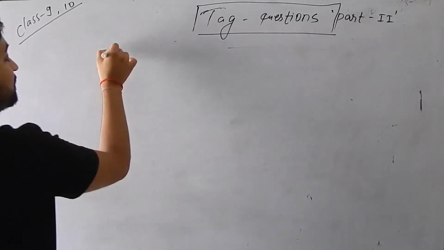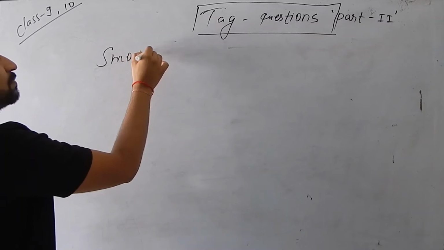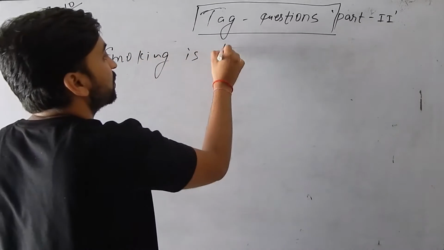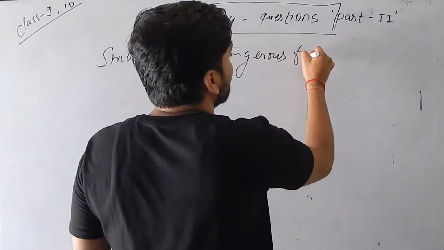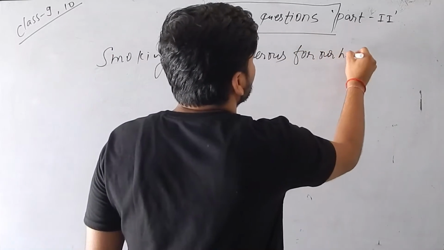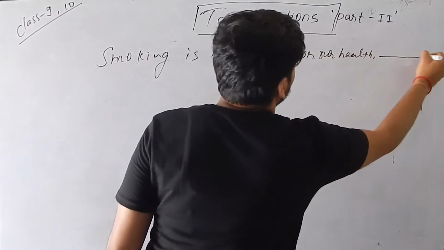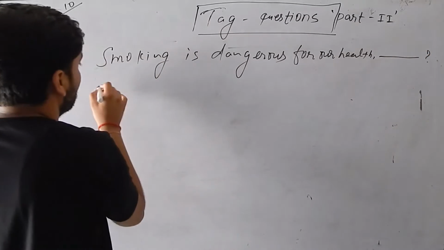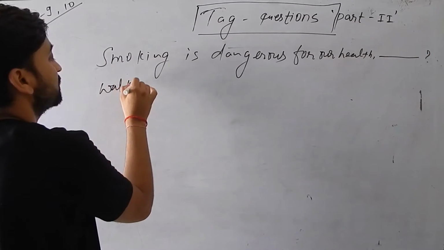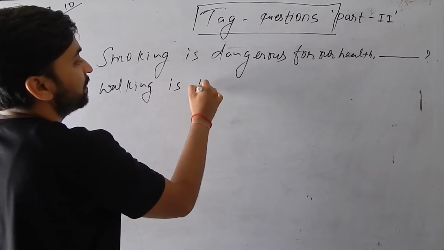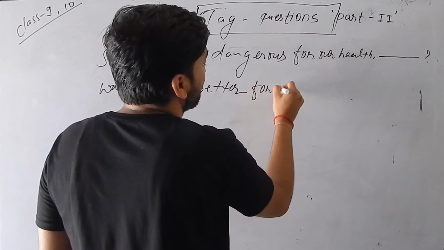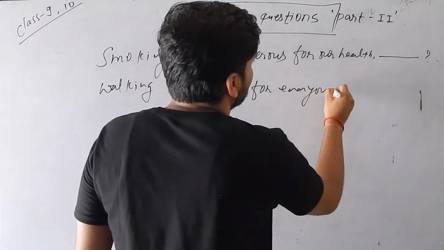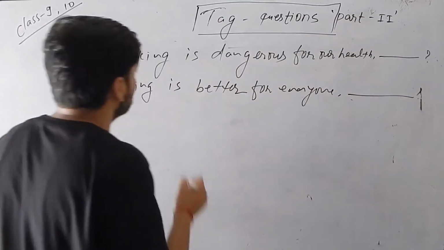Similarly, sometimes statements are also like: smoking is dangerous for our health. Or even: walking is better for everyone. So which is the subject here?